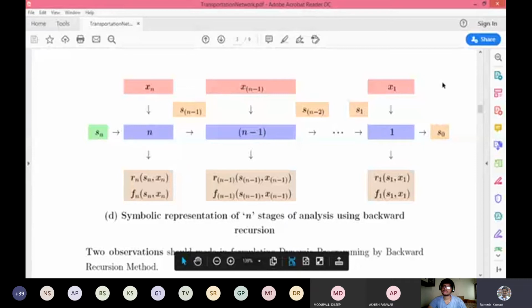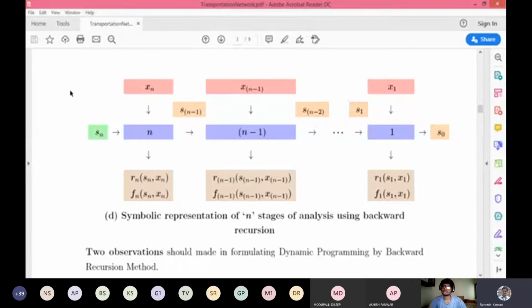This is the holistic perspective of dynamic programming. This is a backward recursion, and we have Sn, the initial stage. The last state we represent as the initial state in the backward pass, and in the forward recursive we talk about the first stage as the first input stage for our dynamic programming problem.